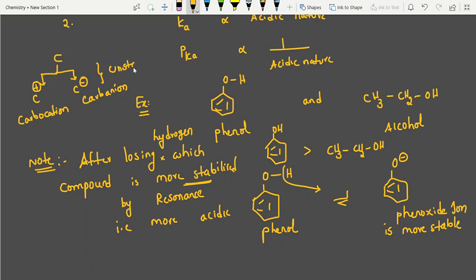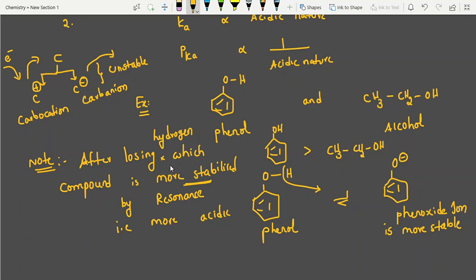But how to get stability? A carbocation can take electrons from a neighboring group and stabilize, going to the normal condition. If a carbanion is there, it gives electrons to others, and in such a way you get stability.